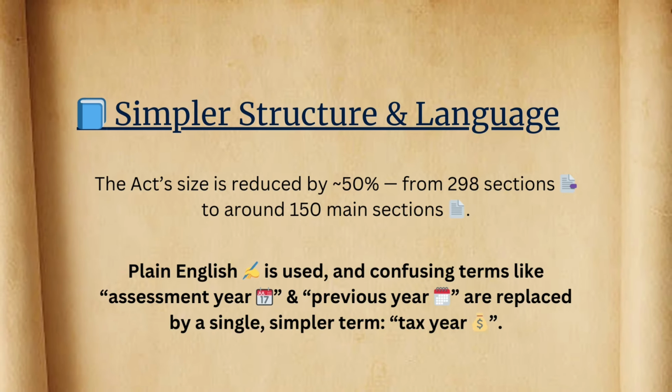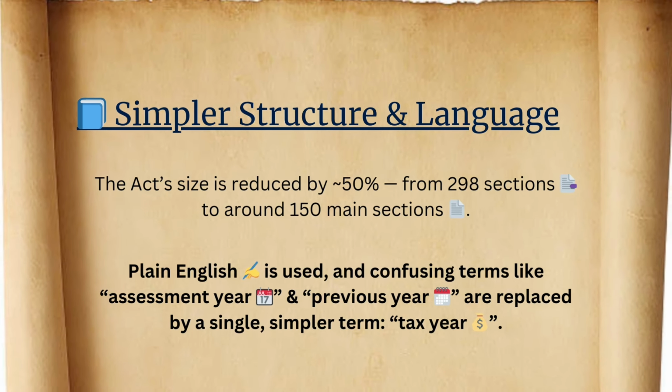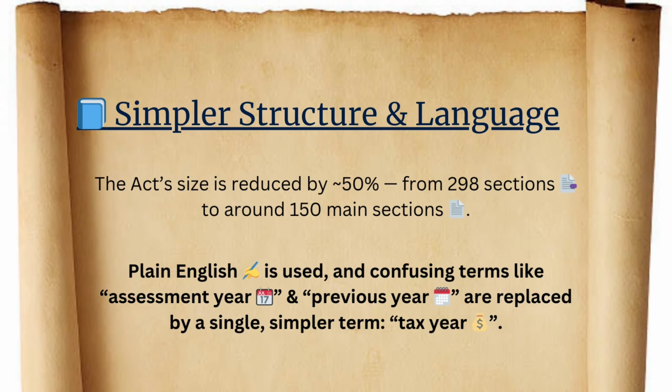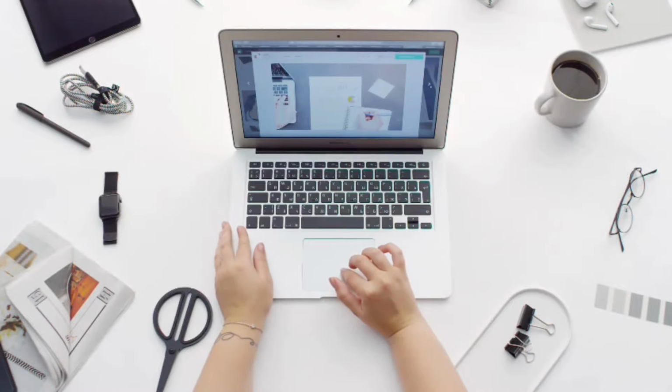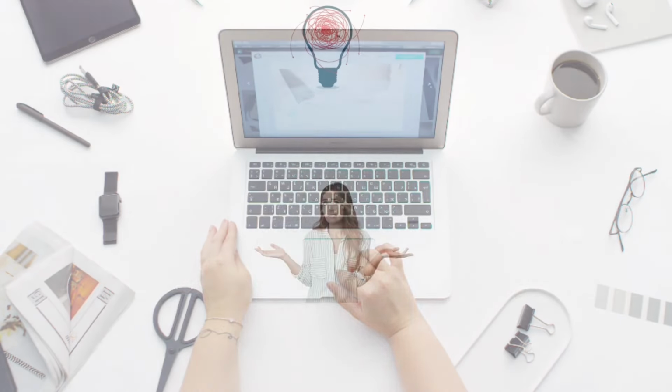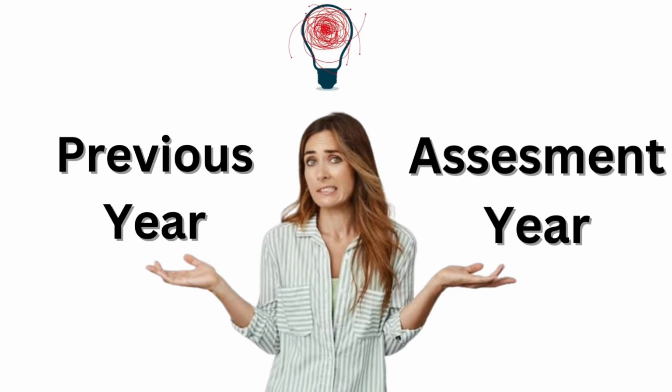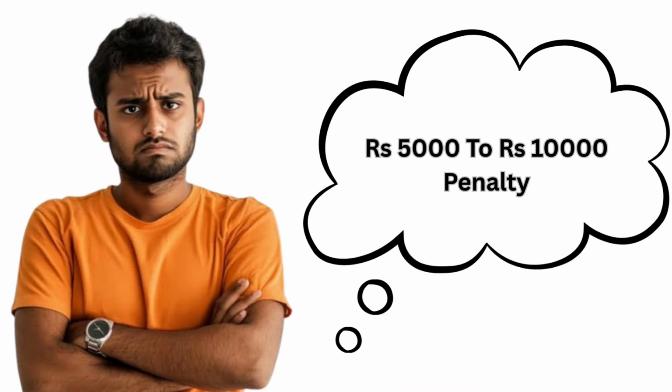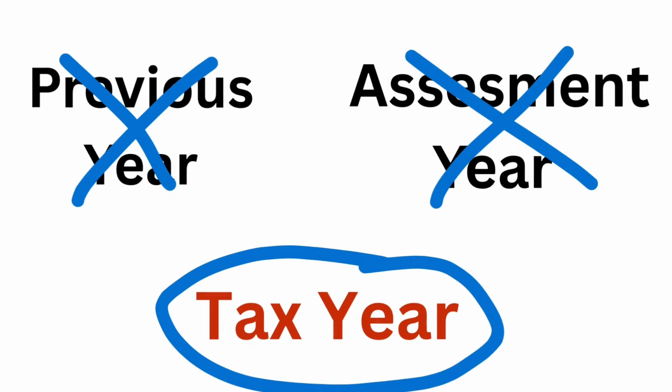First, simpler structure and language. The act size is reduced by 50% from 298 sections to around 150 main sections. Plain English is used and confusing terms like assessment year and previous year are replaced by a single term, tax year. Example: imagine you are a freelancer graphic designer under GST. Earlier previous year versus assessment year का confusion होता था और गलत फाइलिंग पर ₹5,000 to ₹10,000 का फाइन लग सकता था. Now you pay tax for the same year you earn. Easy to understand, fewer errors and more focus on GST work.